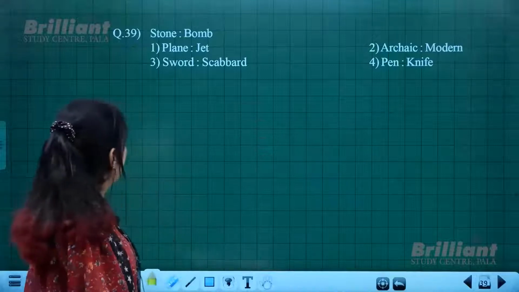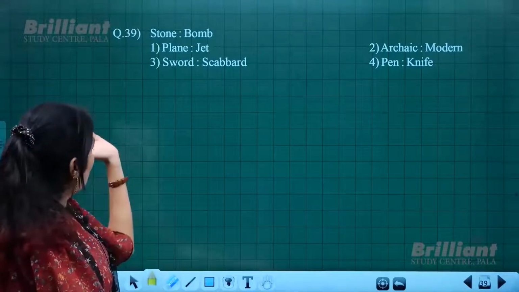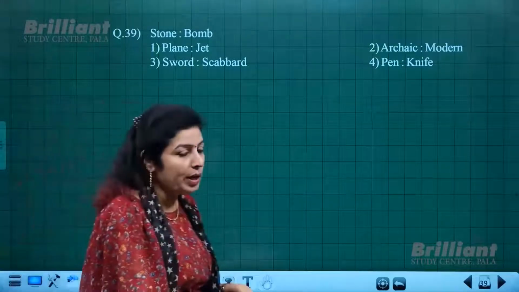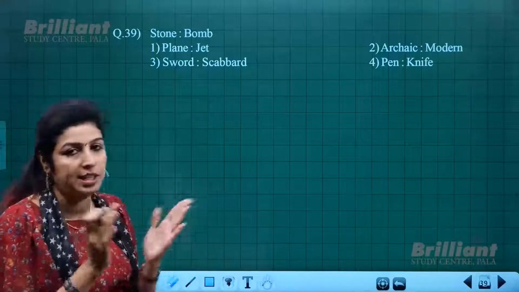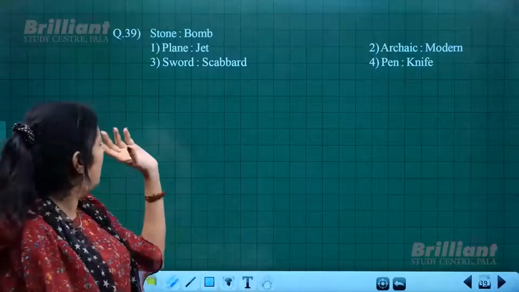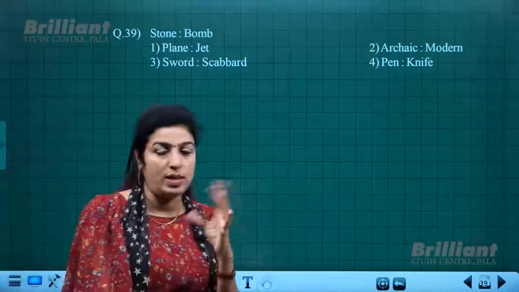Then 39th question, stone and bomb. When you look at this pair, you will be wondering what connection is between these two words, like stone and bomb, right? No connection at all. Actually, stone was a weapon once upon a time.